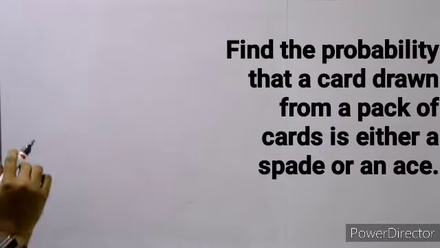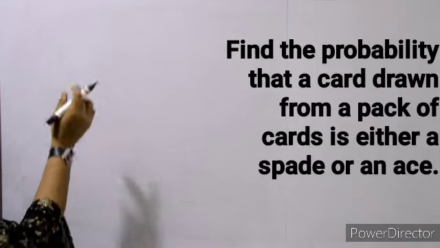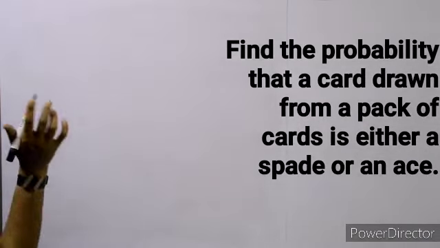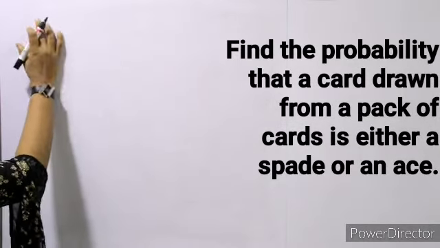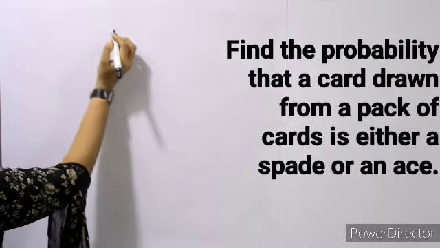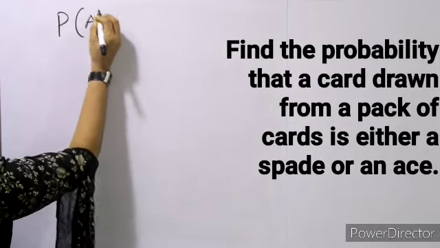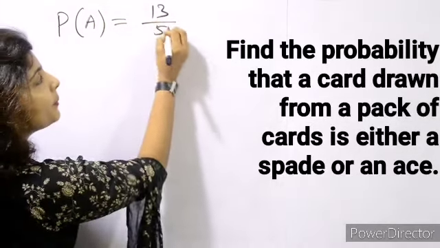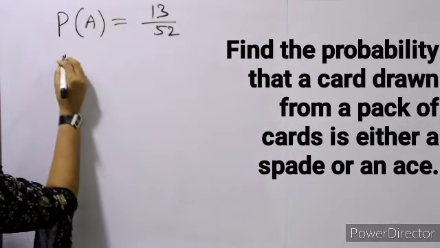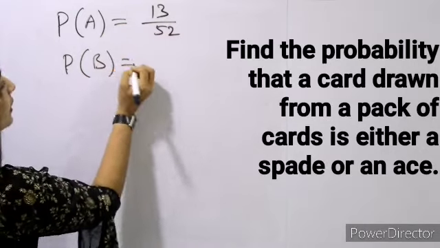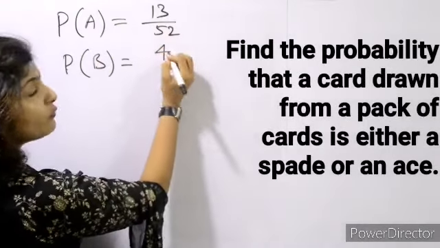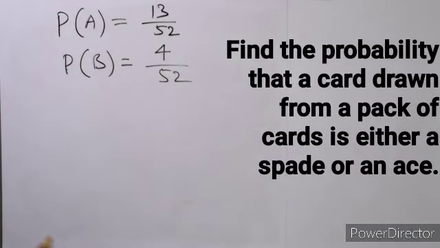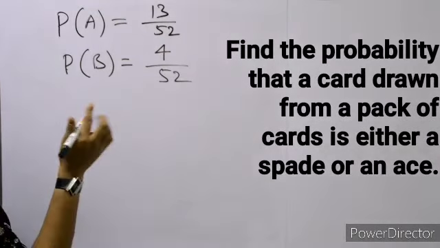Okay, so we have to find the probability of a card drawn from a pack of cards is either a spade or an ace. Okay, so getting a spade. So probability of getting a spade, how many spades are there? 13 in a pack of cards. Okay, and probability of getting an ace is 4 aces are there, out of 52.